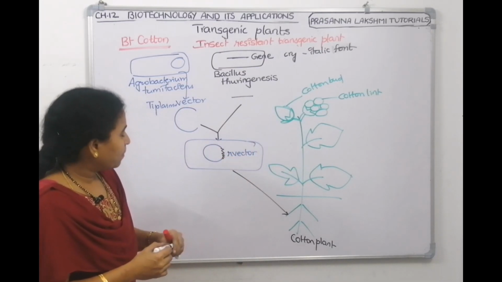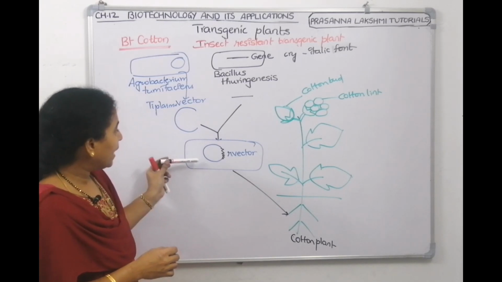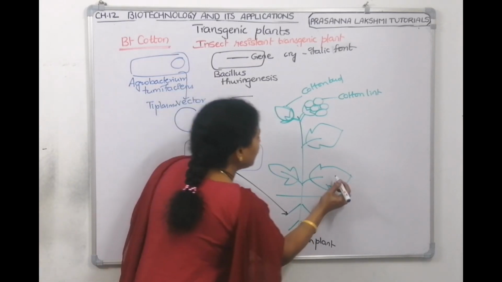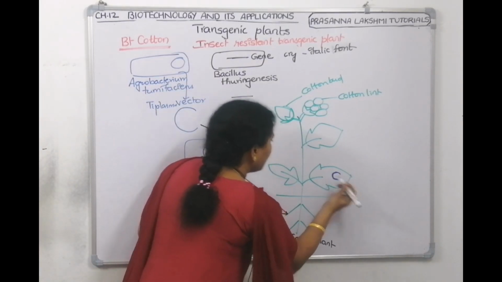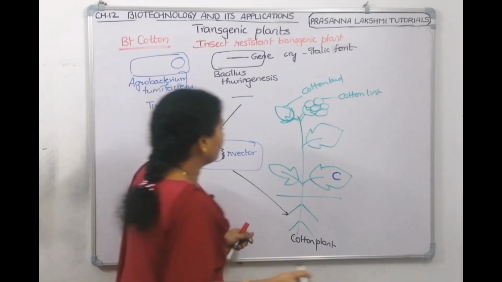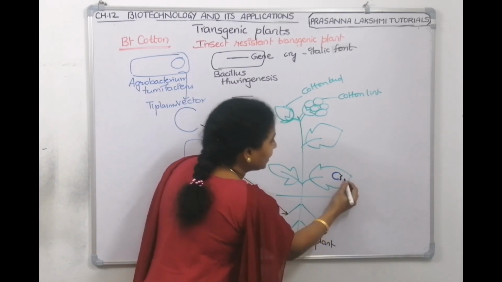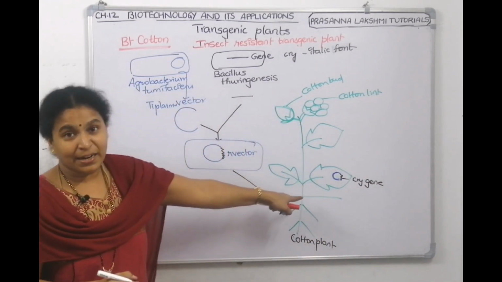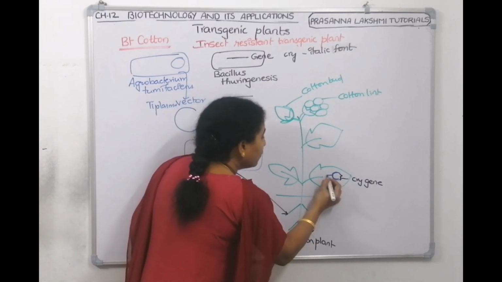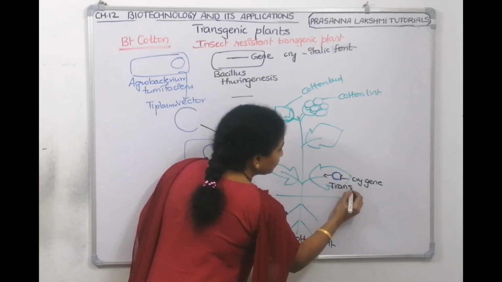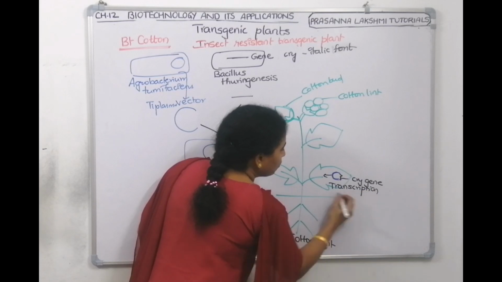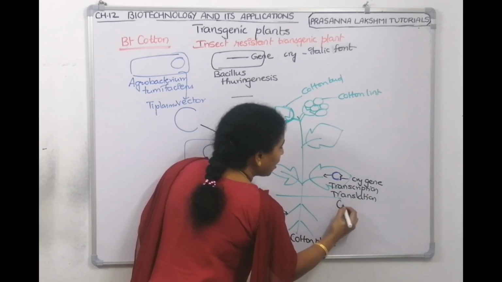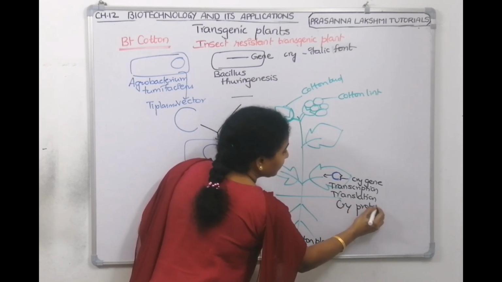So when the bacteria goes into the plant, it delivers this vector inside. That means the plant is now having crygene. This crygene will undergo transcription, translation, protein synthesis, and it makes a protein called cryprotein.